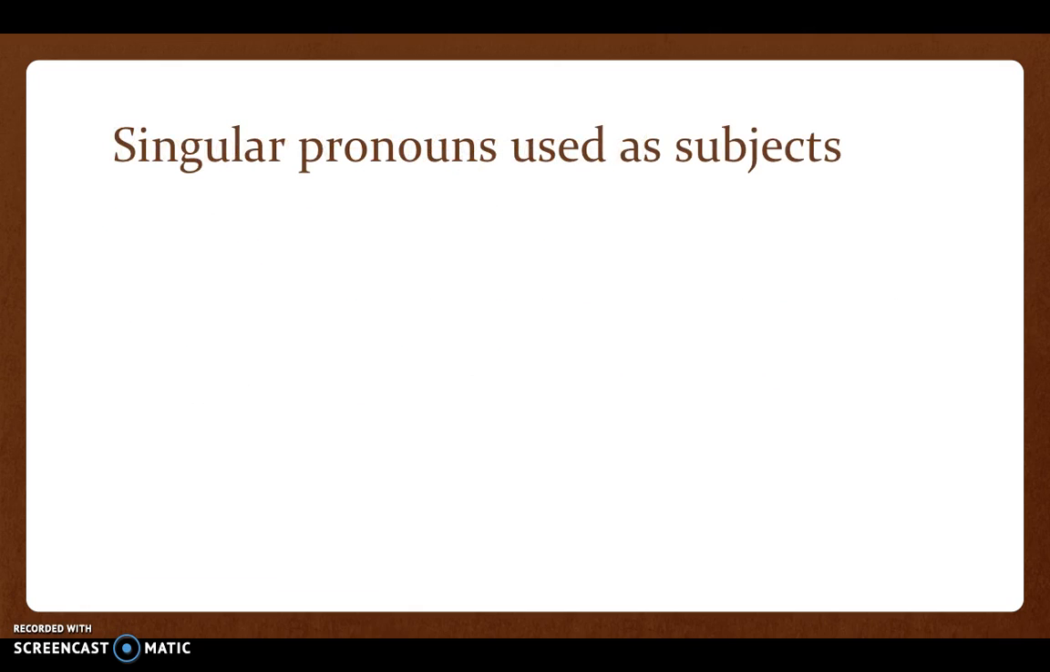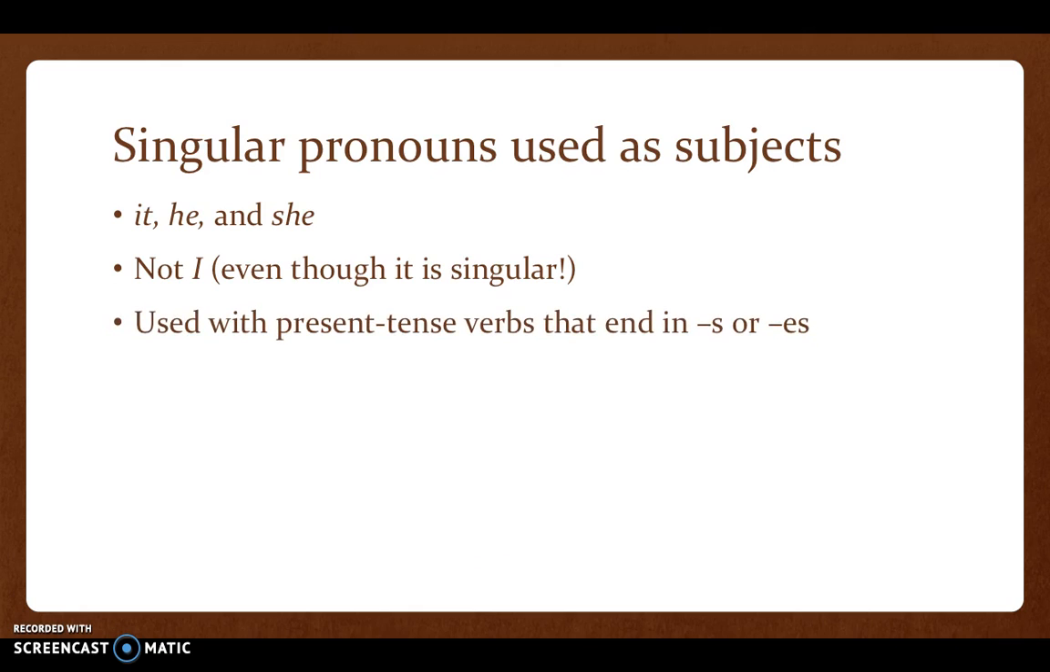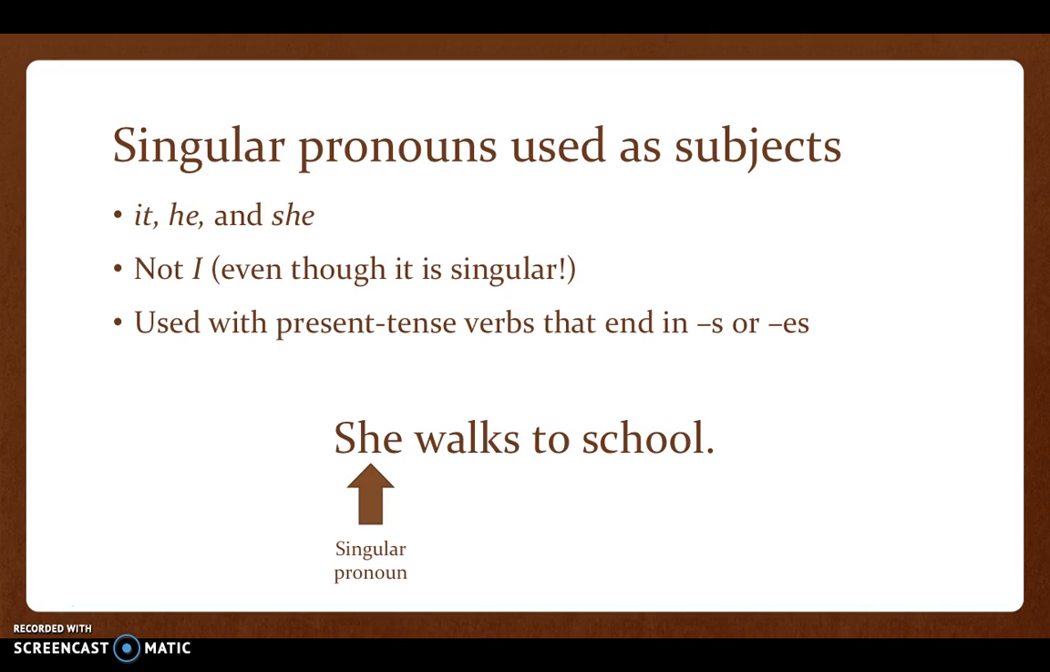Here are singular pronouns: it, he, and she. Those are examples of singular pronouns. There's only one he, one she. Even though there's only you when you say I, it's an exception. It does not follow the rule of singular pronouns, and you'll see what I mean in just a second. When you use a singular pronoun in the present tense verb, you add an S or an ES. For example, she walks to school. She is a singular pronoun, so walks ends with S.